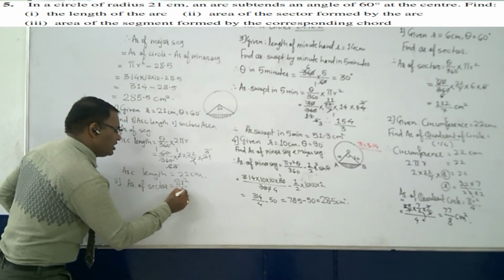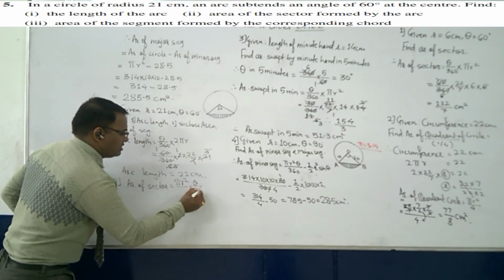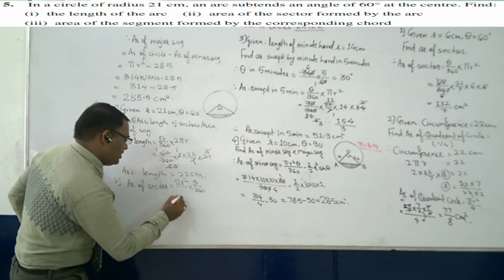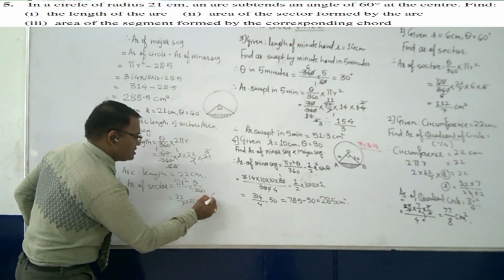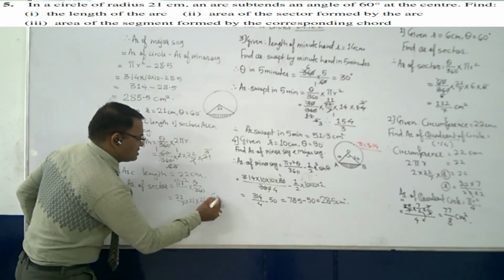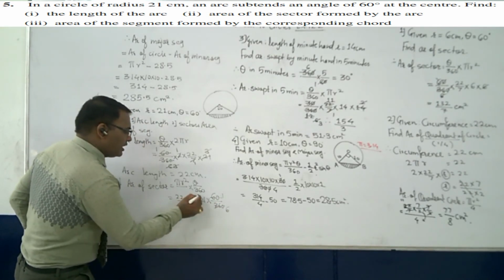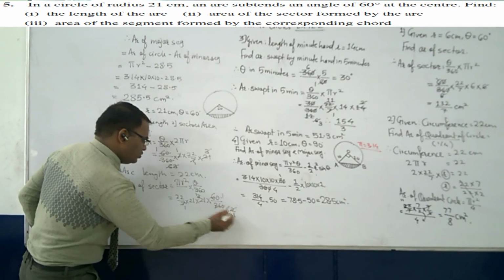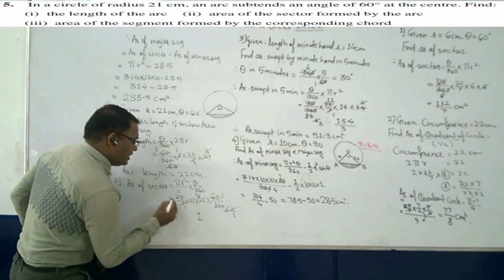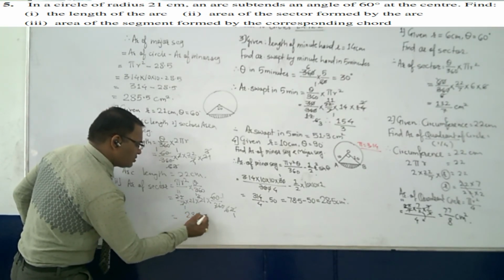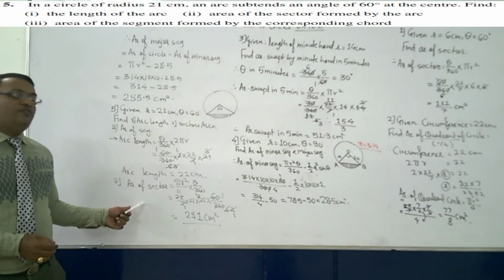Now similarly the second part, that is area of sector, which is equal to what? Pi r square into theta by 360, which will be 22 by 7 into 21 into 21. Theta is equal to how much? 60 upon 360. So cancel 6. 7 ones are 7, threes are 3, ones are 3, twos are 2, ones are 2, 11s are, means 21 into 1 21, 21 into 1 21 plus 2, that is 231 centimeter square. This is the area of sector.